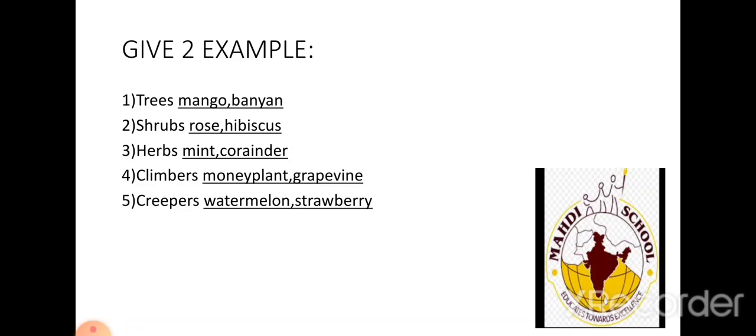You might have eaten it this summer also. M-A-N-G-O, mango. B-A-N-Y-A-N, banyan. Trees. What are the two examples of trees? Mango and banyan. Second, shrubs.